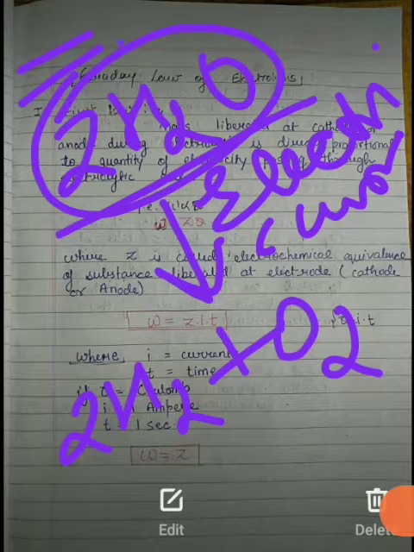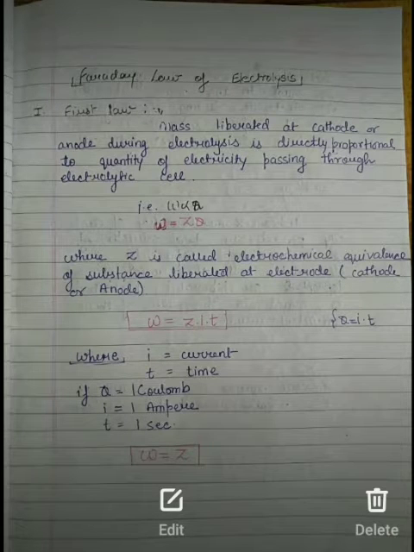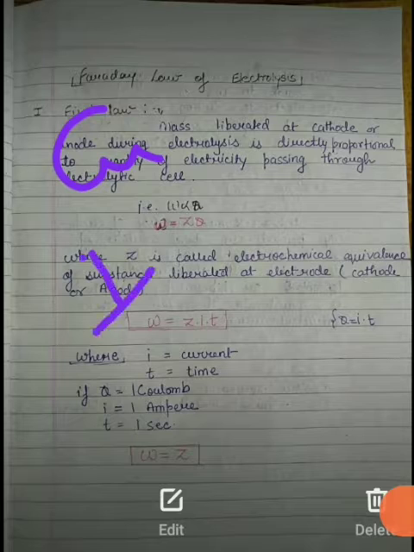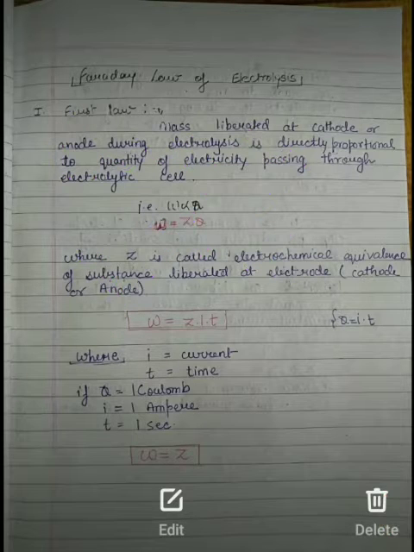Generally we cannot decompose water, as you see in your daily life also. So to decompose it, we need electric current. That is, this is a kind of electrolytic cell where electrical energy is converted into chemical energy. Now students, let's talk about current. Current is simply the charge per unit time. Okay, current is simply what? It is charge per unit time. So now students, you can understand better Faraday's law of electrolysis.